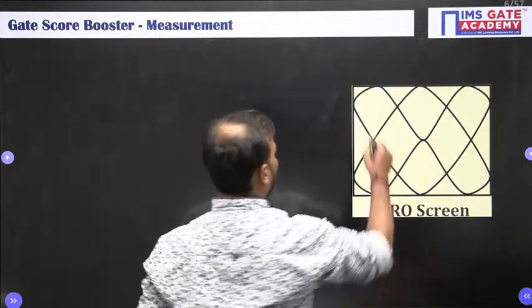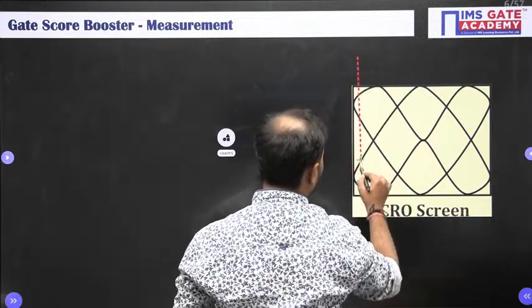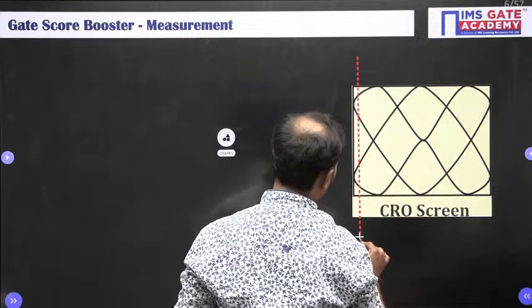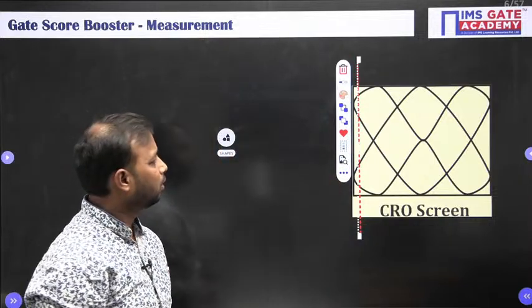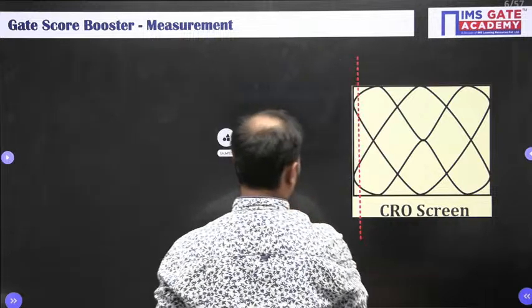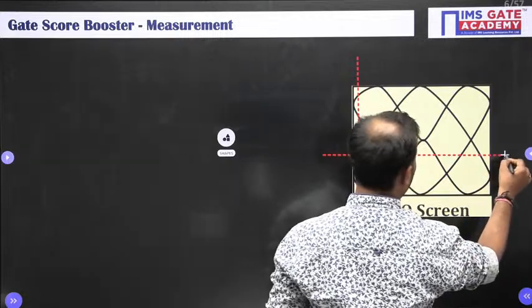Like see, intersect the Lissajous figure in the horizontal and vertical directions like this. Also intersect in the horizontal direction.